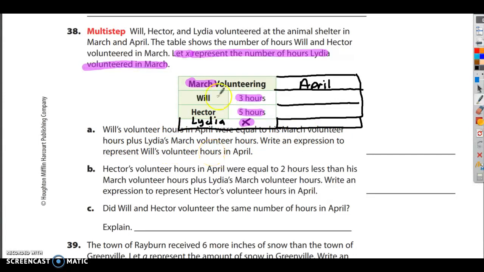So what did Will do in March? He did 3 hours. It says it was equal to his March volunteer hours, which was 3, plus Lydia's March volunteer hours. So what did Will do in March? 3. What did Lydia do in March? X. The answer is 3 plus X. And really, we should put that on the line right here. It's 3 plus X.